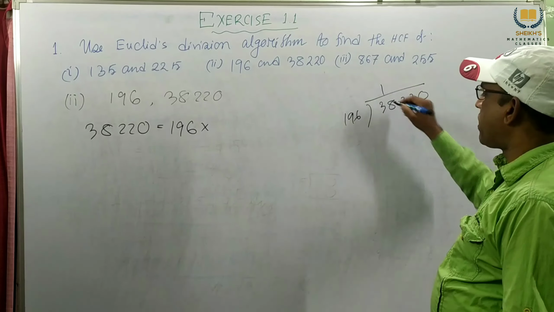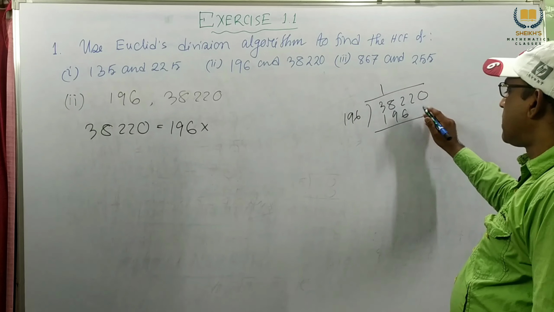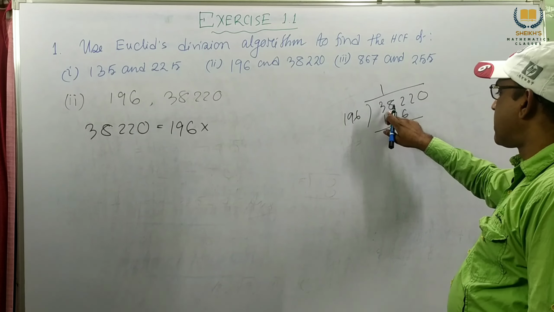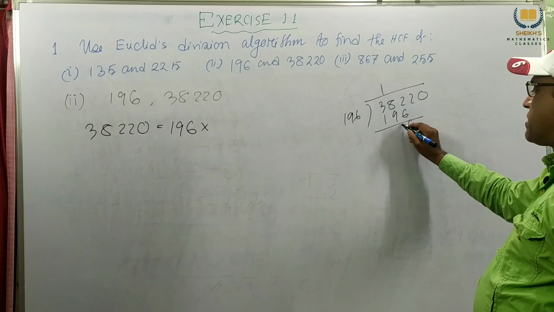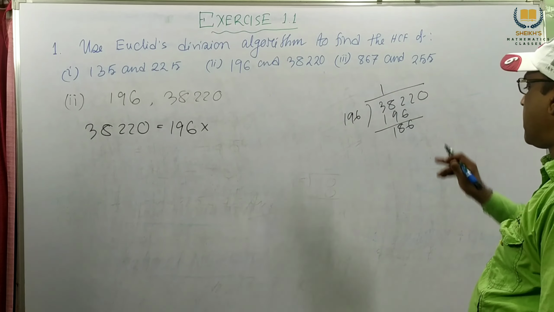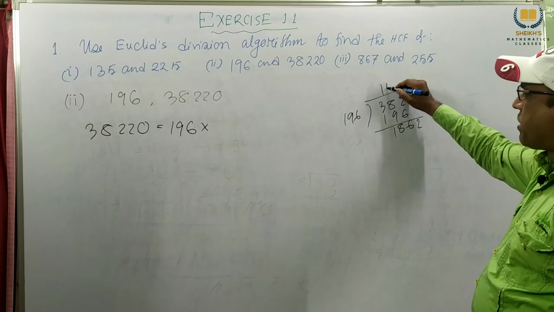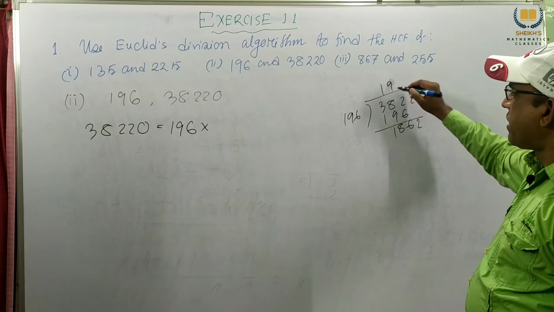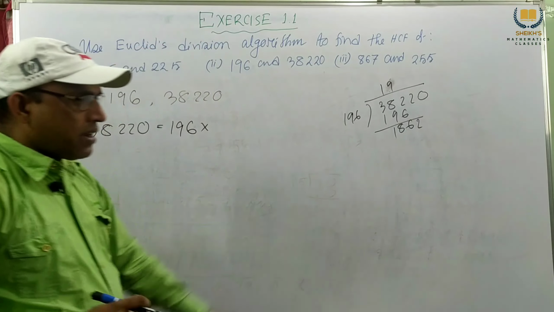196 goes in 1 time and we get 196. Then we subtract, we get 186 and carry 2. Then we bring down 9, and multiply 9 into 196.